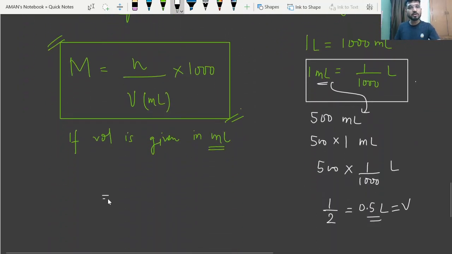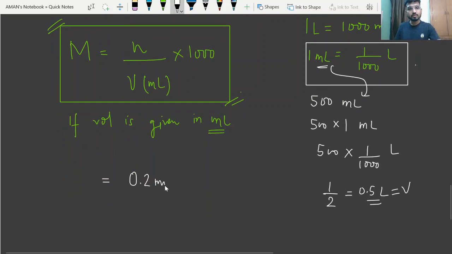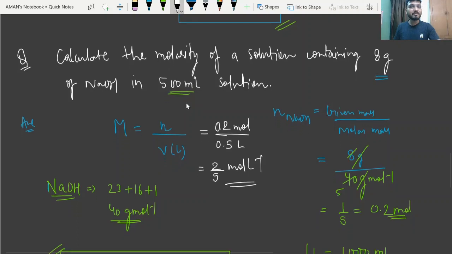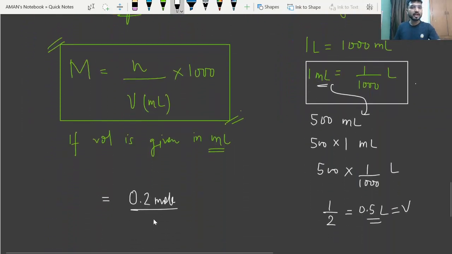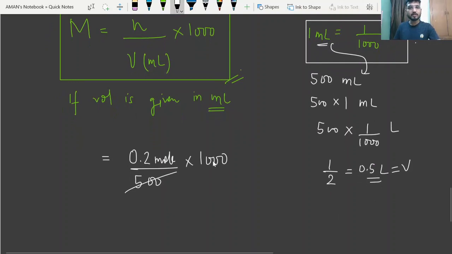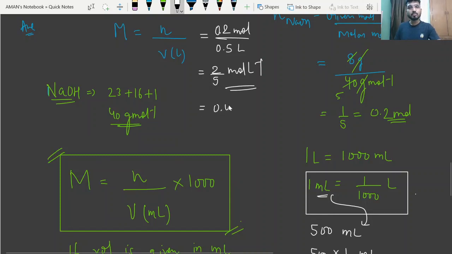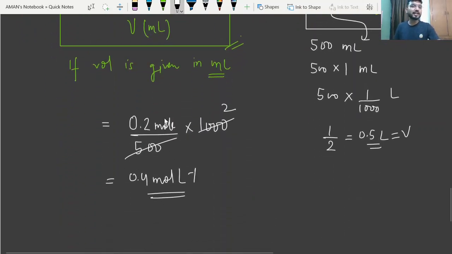So see, the number of moles we have calculated was 0.2 mole, divided by volume. So, beta, just put this value as it is. This is 500 ml now. So we can use this formula. Just write down this value in ml, 500 ml, and multiply by 1000. Now just solve this. So this will become 2, so this will be 0.4 mole per liter. Again, see, beta, the value is the same. You can also write this one, 0.4 mole per liter. Right? So you can directly use this formula.